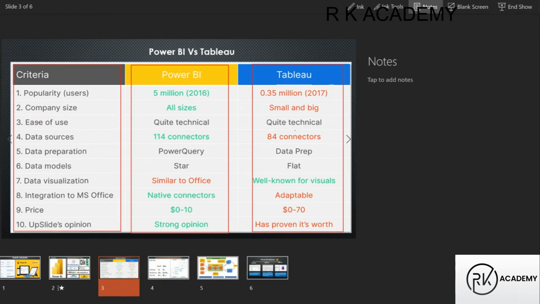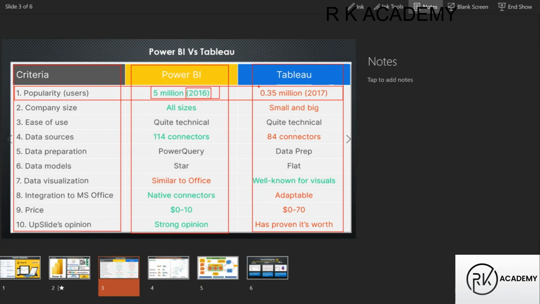Out of them, let us go with the major focused criteria, guys. First, let us come to this one. What is this? Popularity of the tool. When it was released into the market in 2015, within 1 year how many users did it have? 5 million users as per 2016 records.